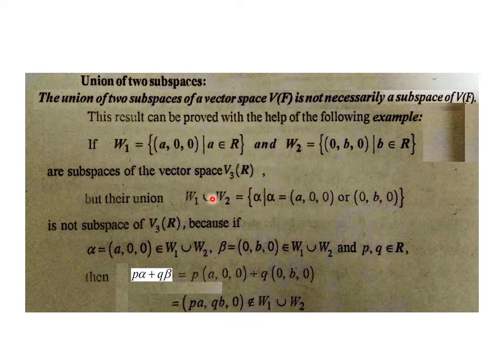Why? Because the elements in W1 union W2 are of this type, either (a,0,0) or (0,b,0), but this one is (pa, qb, 0), meaning either the first element is non-zero and the remaining are 0, or the second is non-zero and the remaining are 0. But here the first and second are both non-zero and only the third one is 0. That's why it's not an element of W1 union W2. So it's an important problem where we took an example to prove that the union of two subspaces of a vector space need not necessarily be a subspace of the same vector space.